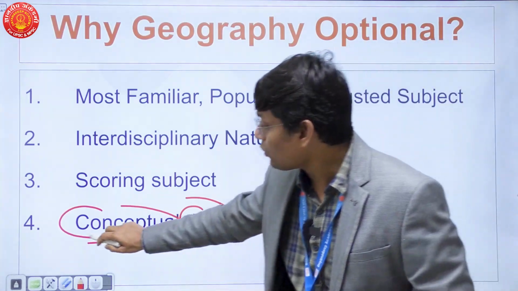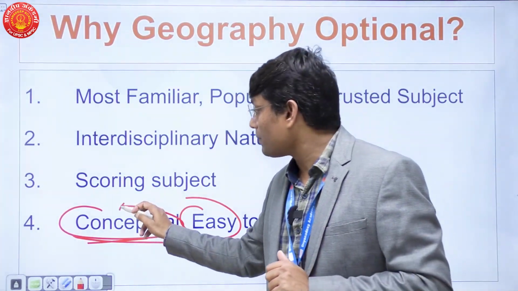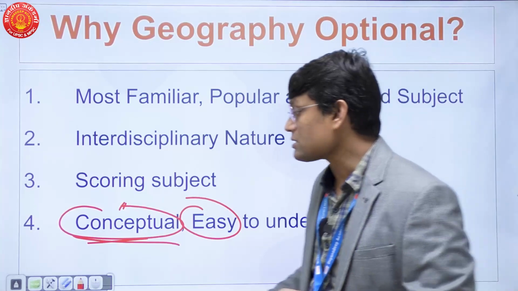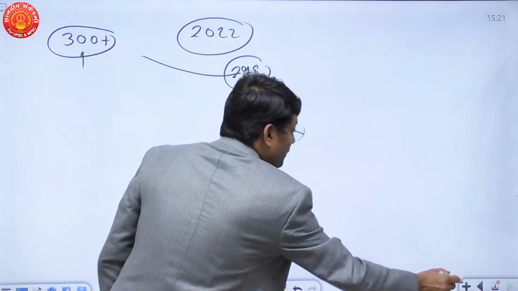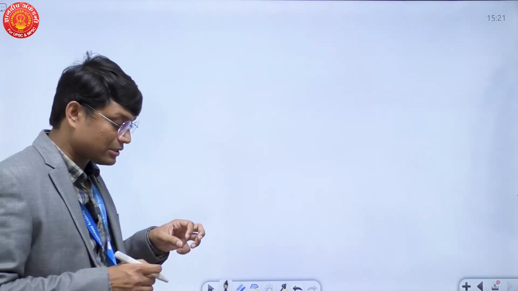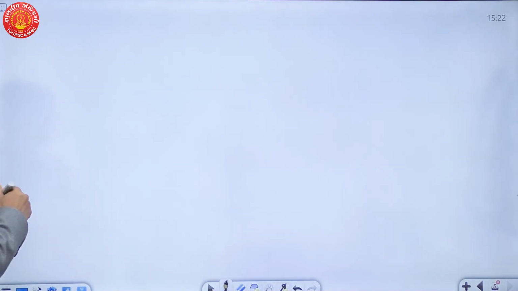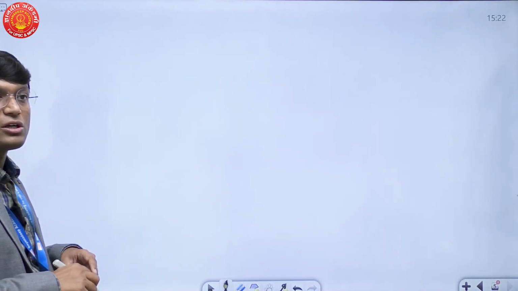Now, why does this part need to be highlighted, or why should it be kept in mind when you choose an optional? Whenever you prepare an optional, there is a coaching period. During this period, you would be attending classes of your optional, be it any optional. You would prepare your optional for the first time in classes. After classes end, you will also need to revise whatever you have read.